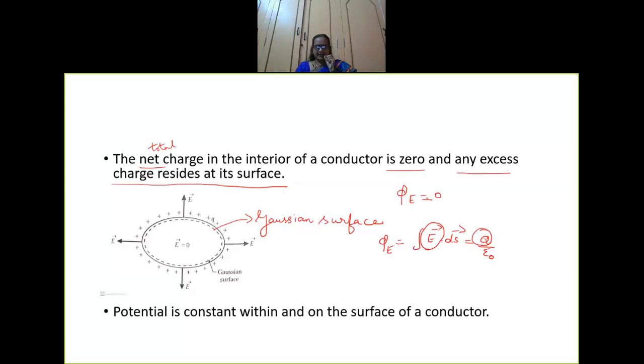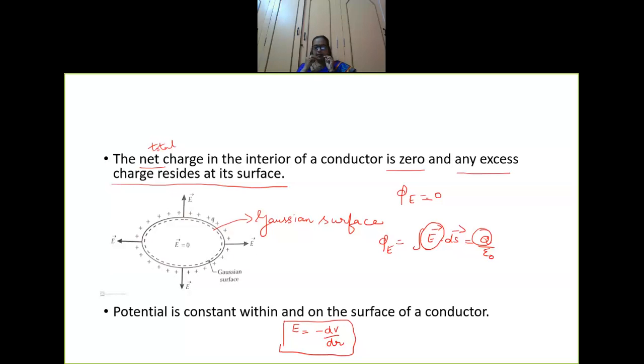The fourth point says that potential is constant within and on the surface of a conductor. Now, I wanted to just take you back to the relation between electric field and potential. So, what is the relation between electric field and potential? E is equal to minus dV by dr. Now, this is also called the negative potential gradient. Hope you remember this. E is equal to minus dV by dr.